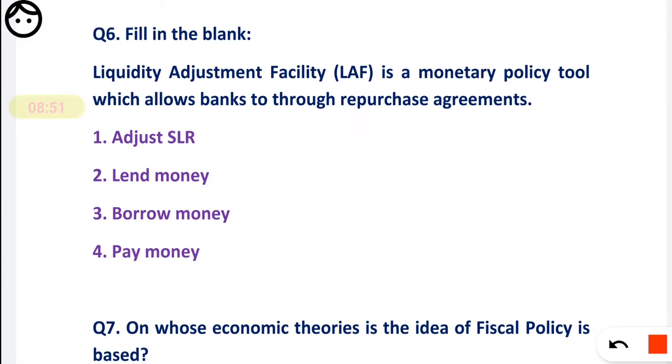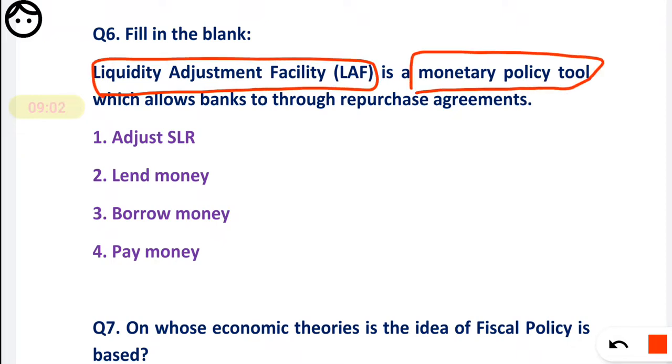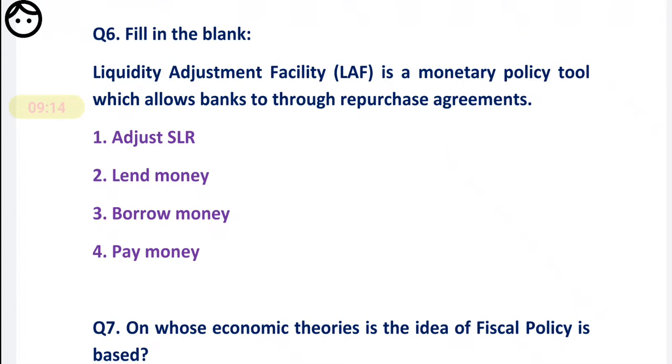Fill in the blanks. The LAF, that is the liquidity adjustment facility, is a monetary policy tool which allows banks, through repurchase agreements, to blank. Here they have missed putting the dash, the typing team. Okay, no problem.